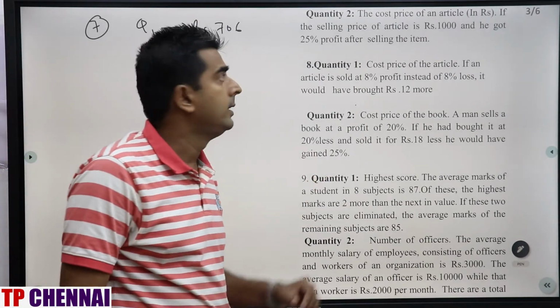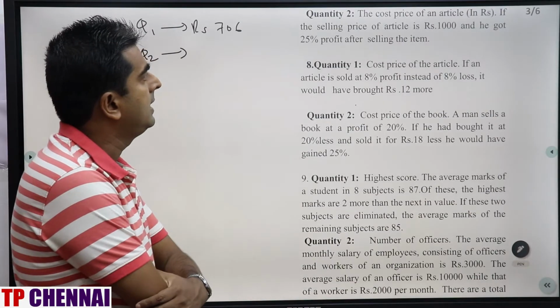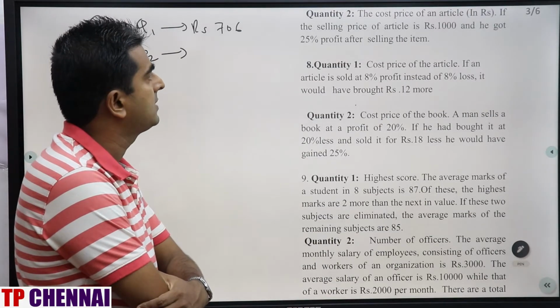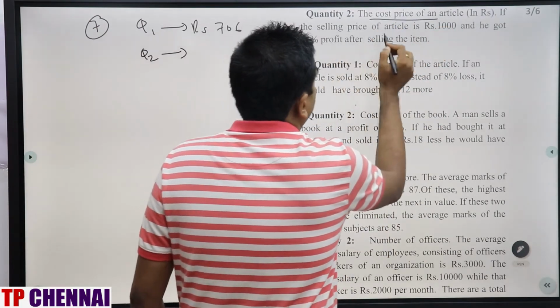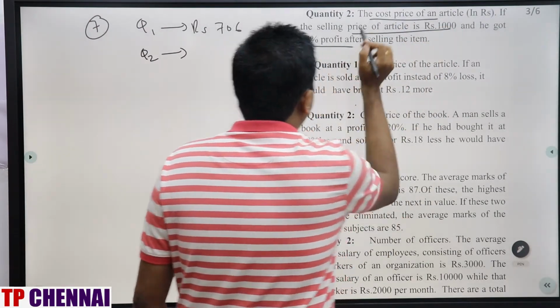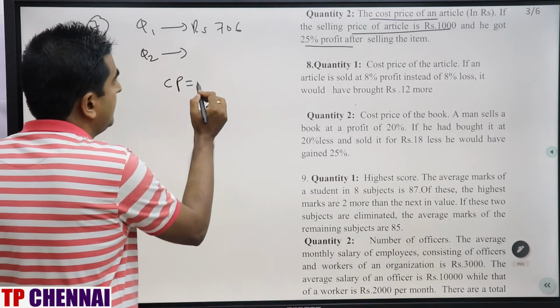Now we'll see quantity 2 here. The cost price of an article in rupees, if the selling price of the article is rupees 1000 and he got 25% profit after selling the item. Cost price they are asking. SP is nothing but rupees 1000 and profit percent they have given is 25%. CP they are asking.